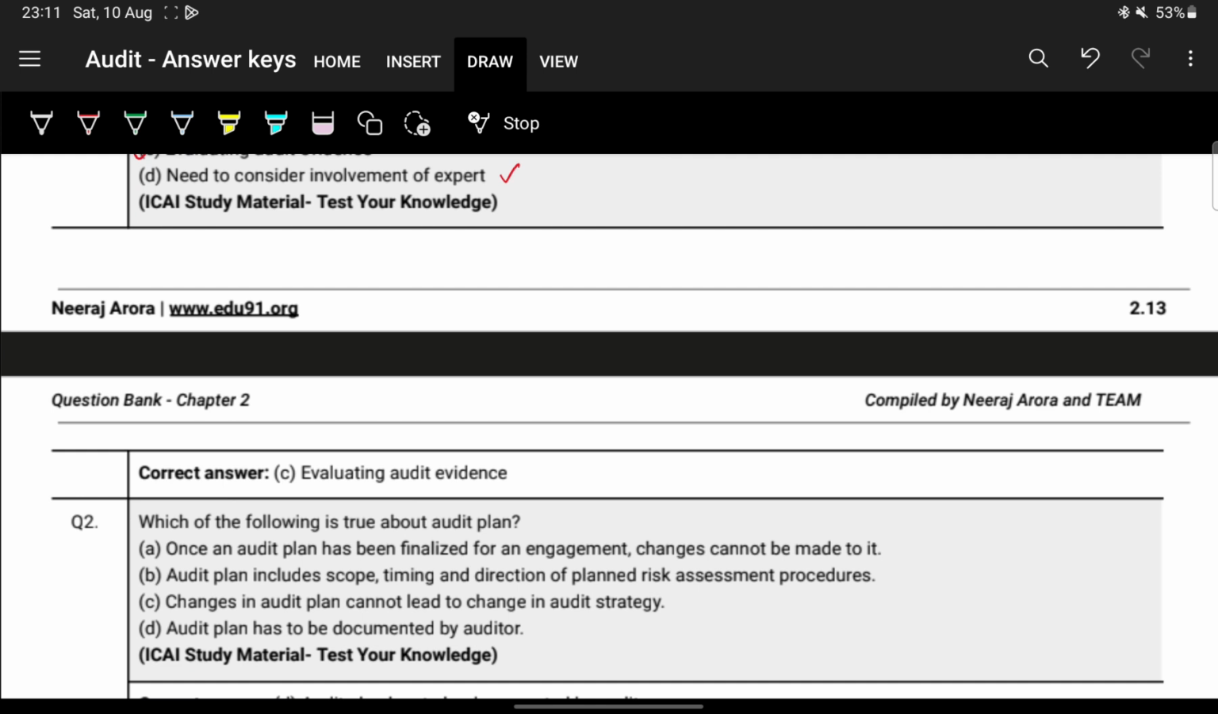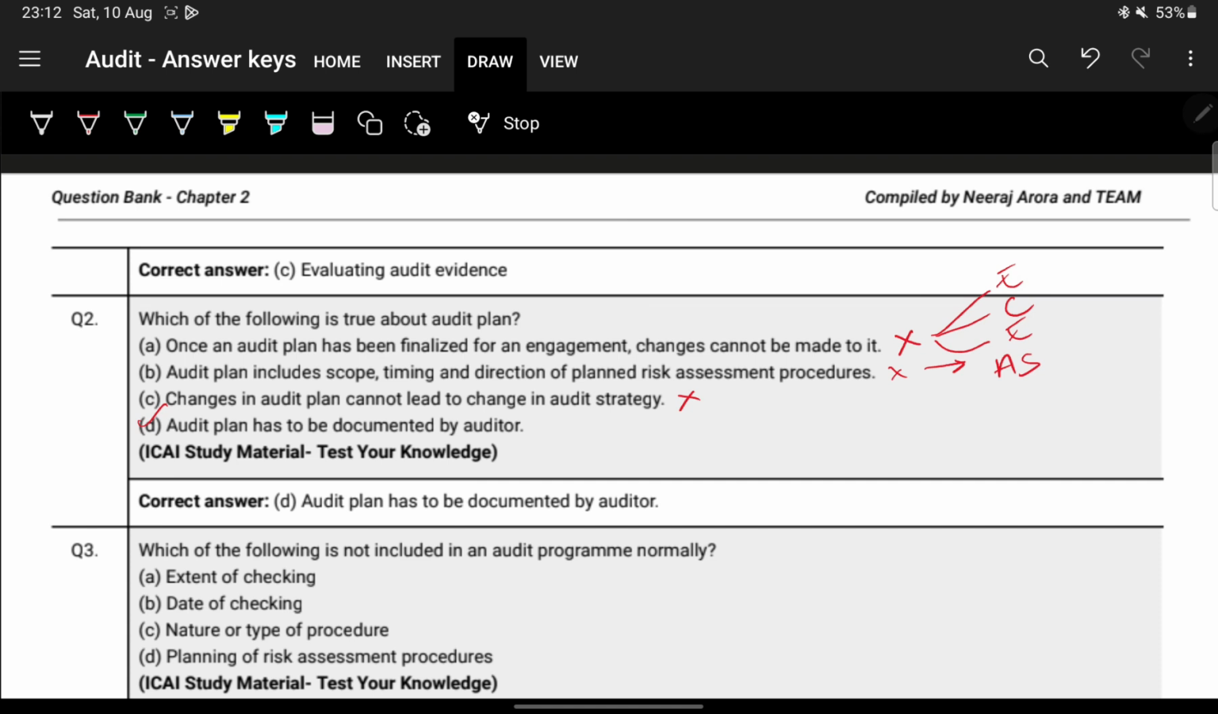Next. Which of the following is true about the audit plan? Once the audit plan has been finalized, changes cannot be made. This is wrong. Obviously changes can be made under those three conditions: unexpected event, change in circumstances, and obtaining evidence. Next, the audit plan includes scope, timing and direction. This is also wrong. What has the scope, timing and direction is the audit strategy. Changes in the audit plan cannot lead to change in the audit strategy. This is also wrong, because they are closely interrelated. A change in the audit plan can lead to a change in the audit strategy. So this has to be correct. The answer is B. So the audit plan has to be documented, right?